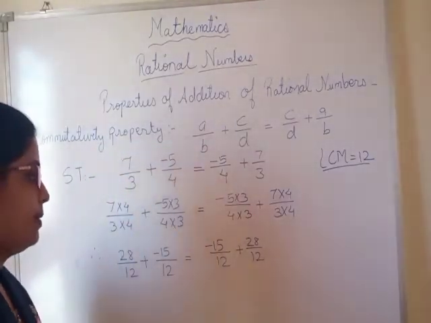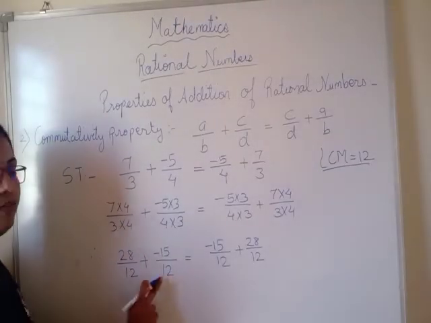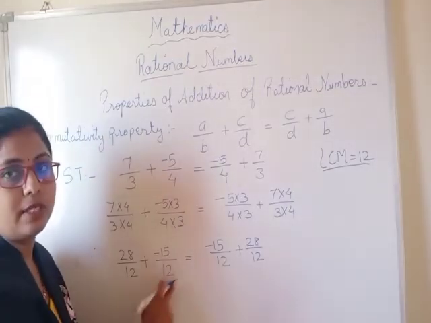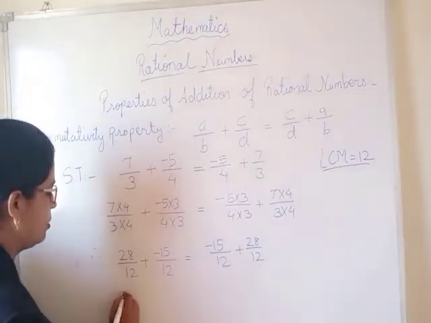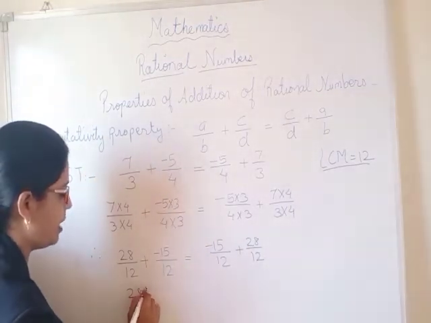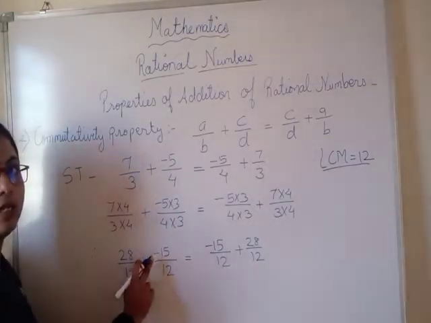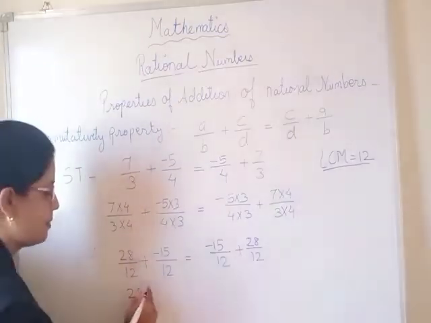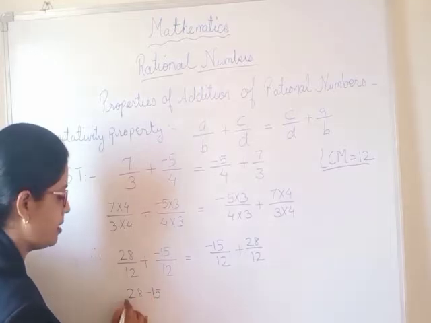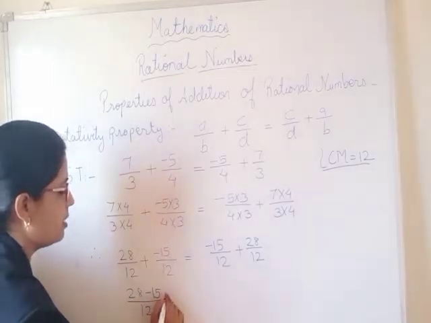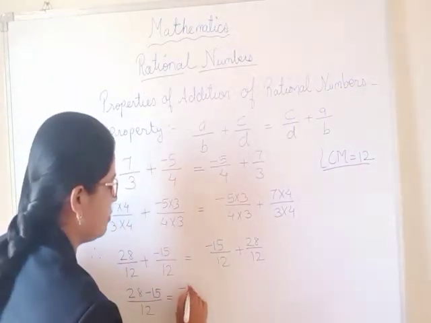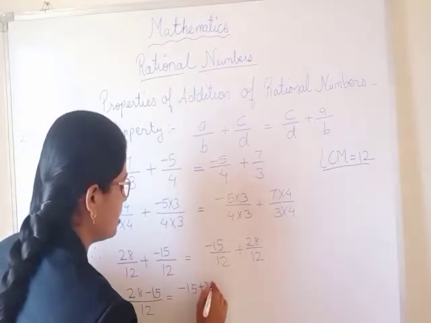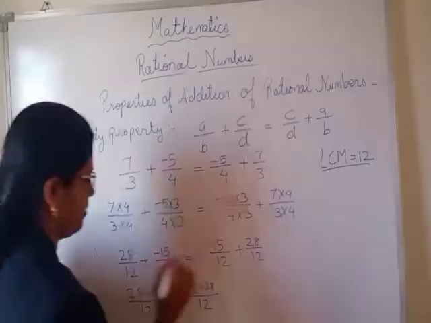Now next step, we know the denominators are equal, so directly we can do the addition. So 28, and here plus and minus are there, so it will be minus 15 upon 12, equals -15 plus 28 upon 12.